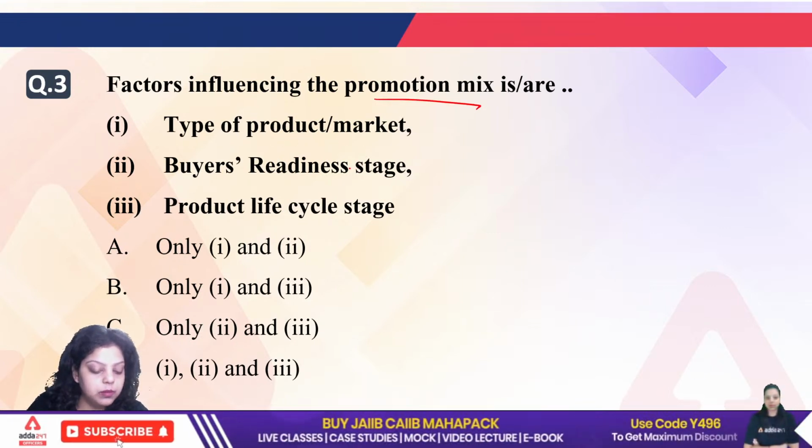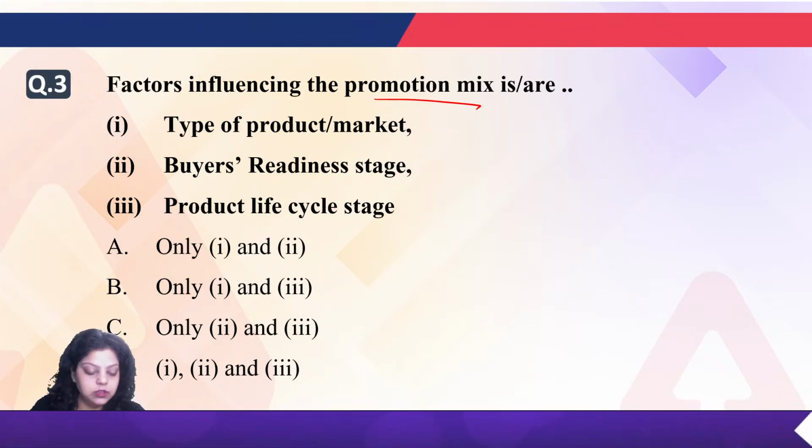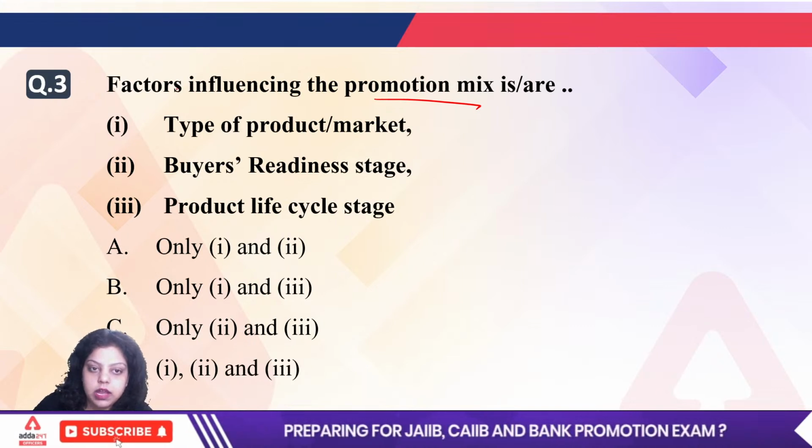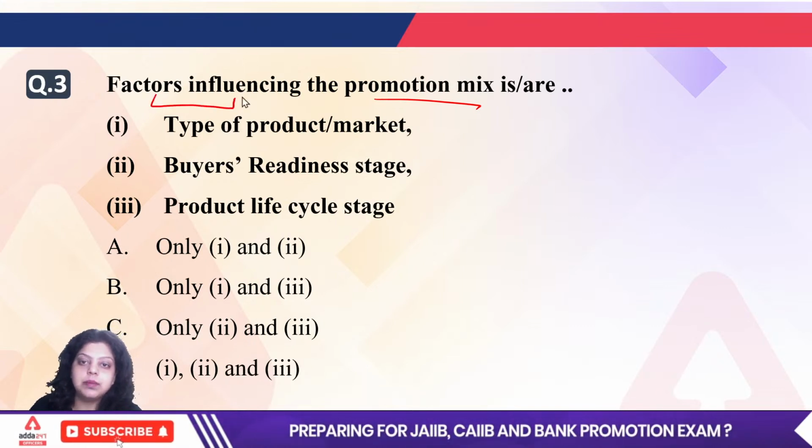Factors influencing the promotion mix are: type of product and market, buyer's readiness stage, product life cycle stage. Which of the following is correct? We are talking about the factors influencing the promotion mix.